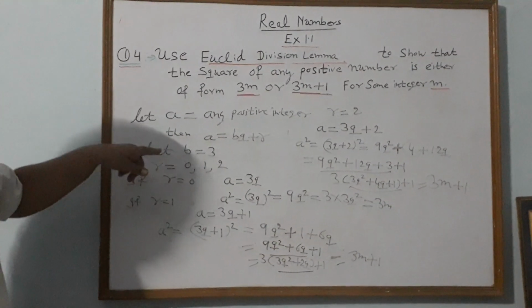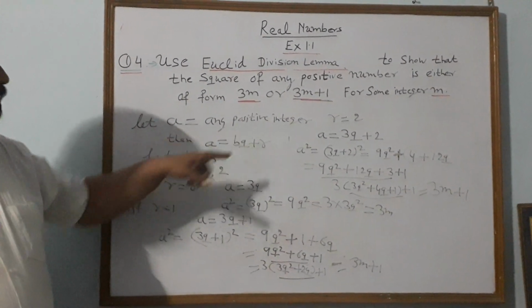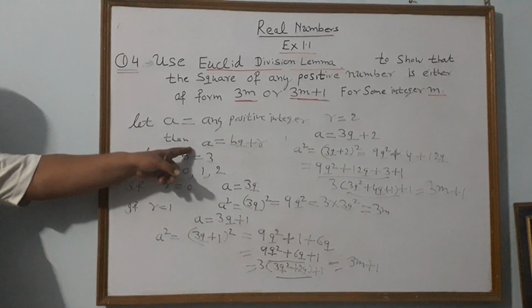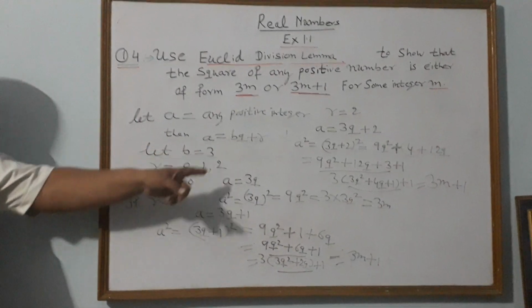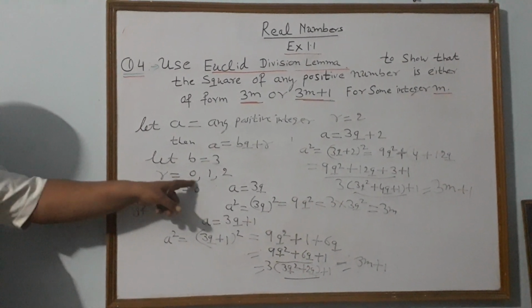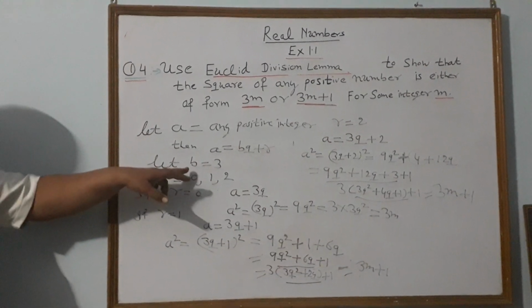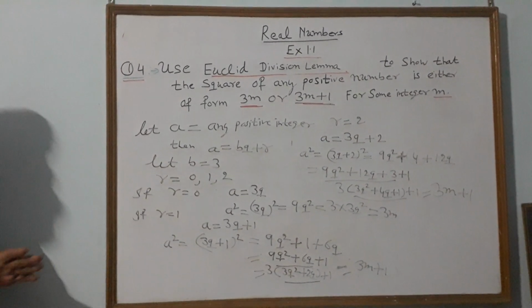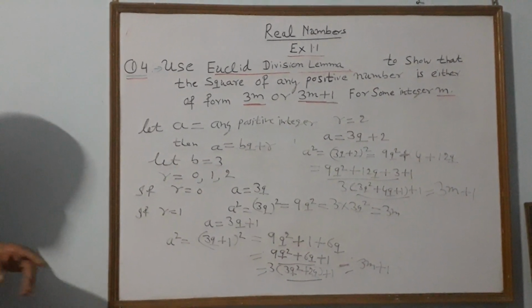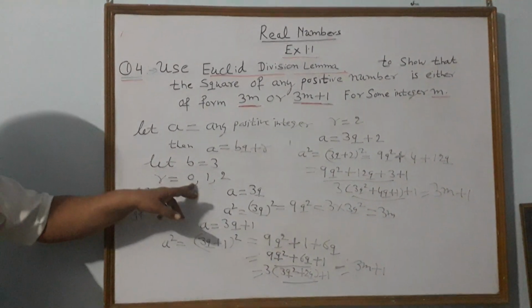First we have taken a to be any positive integer. Then a is equal to how much? a = bq + r. Why? By Euclid's algorithm, a = bq + r. Let b be equal to 3. Now r can take the value 0, 1, 2, because when the divisor is 3, and we divide by 3, the remainder can be 0, or 1, or 2. So r can take the value 0, 1, 2.